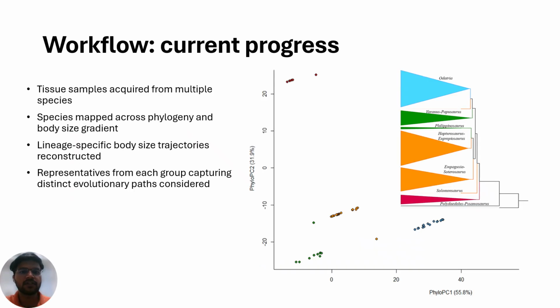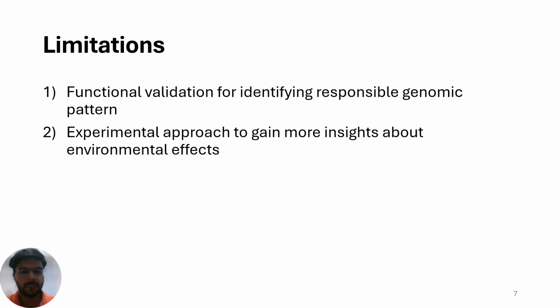Now, talking about the work progress, we have sampled tissues from different species according to their evolutionary history. Species with similar body size histories are grouped together, and we will focus on a representative species from each of the groups that capture distinct evolutionary paths.